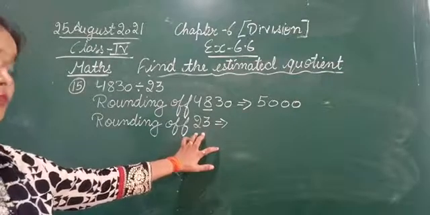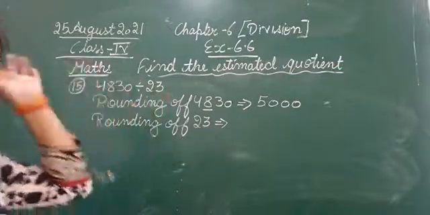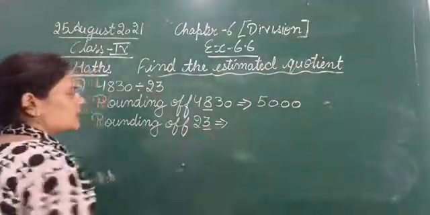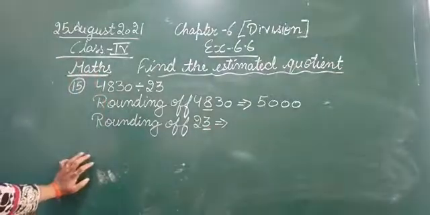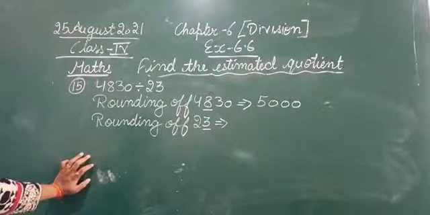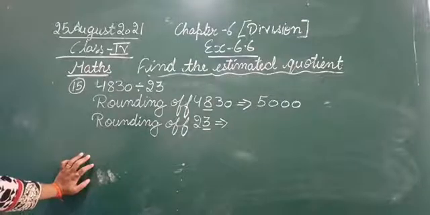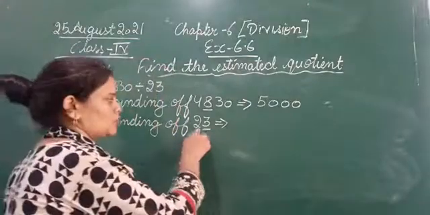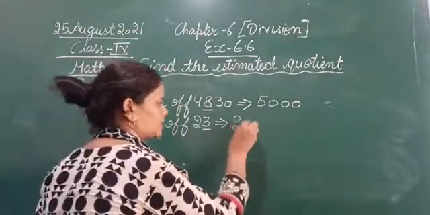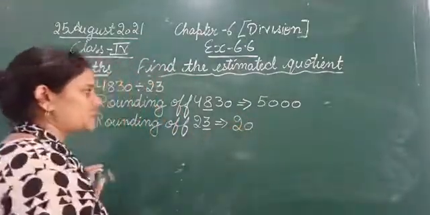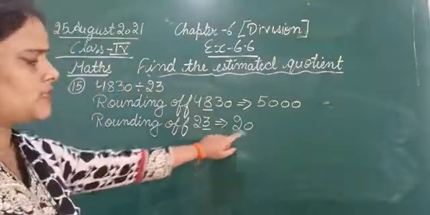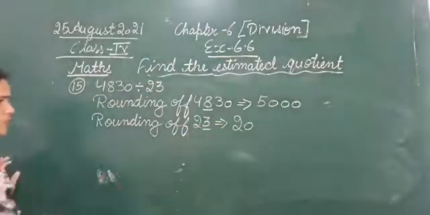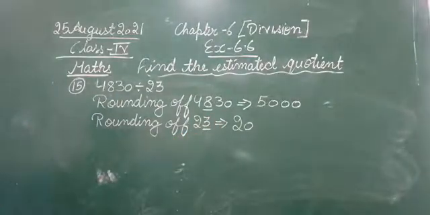Okay. So as we round off to the nearest tens, we are going to observe the digit that is at ones place. So at ones place we are having 3, which is less than 5. So we will round it off to the previous tens. 3 is smaller than 5, so we will round it off to the previous tens. So what is the previous tens? That is 20. So the estimated dividend is 5000. Estimated divisor is 20. So now we have to find the estimated quotient by using this estimated dividend and divisor.